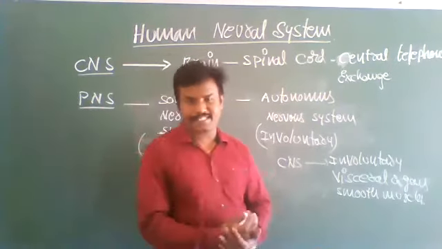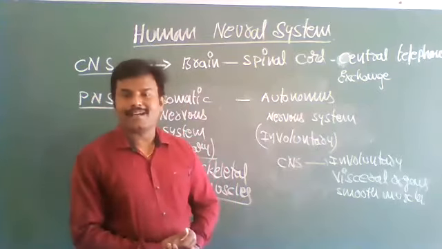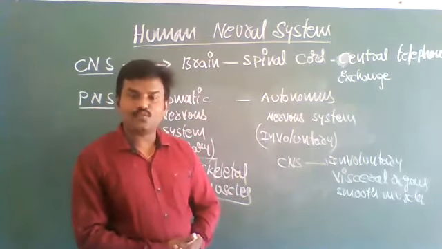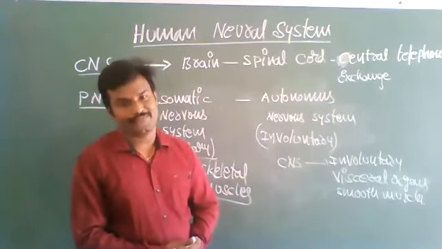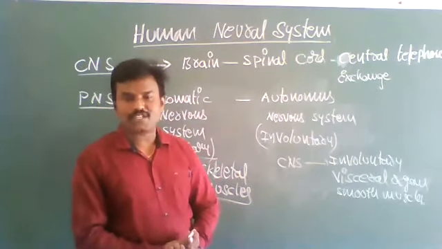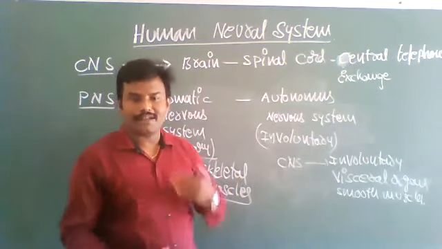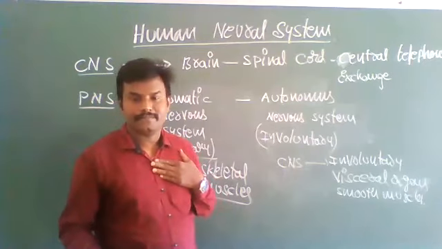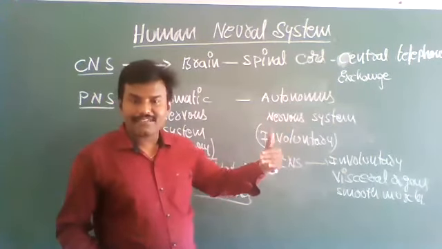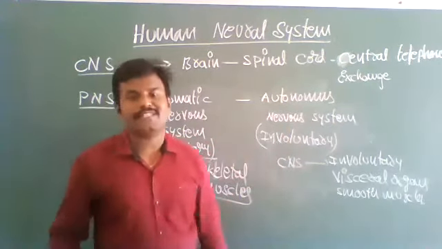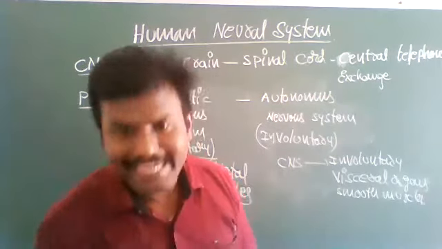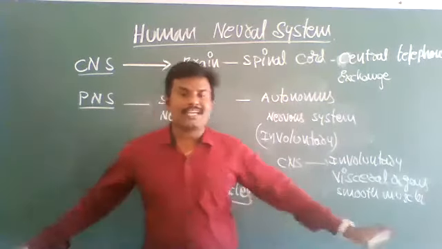Already we discussed this. That's why this is called the autonomous nervous system or involuntary neural system. These organs' functions are not under our own will. Those organs' activities are under the control of the autonomous nervous system. That's why they are called involuntary organs, such as the heart.